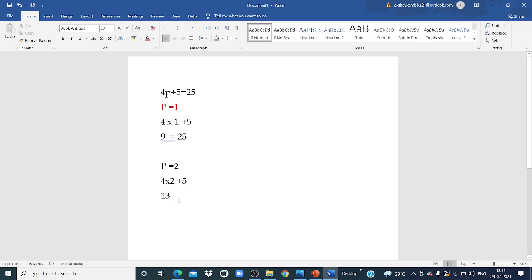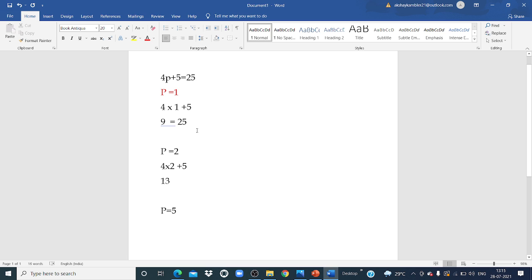Okay. So for this variable p, what number should it be? If I am checking that p is equal to 5, now just solve this equation. 4 into 5 plus 5. Then the answer becomes 4 into 5, 20, and 20 plus 5, the answer is 25. Correct? So now my LHS is equal to RHS.